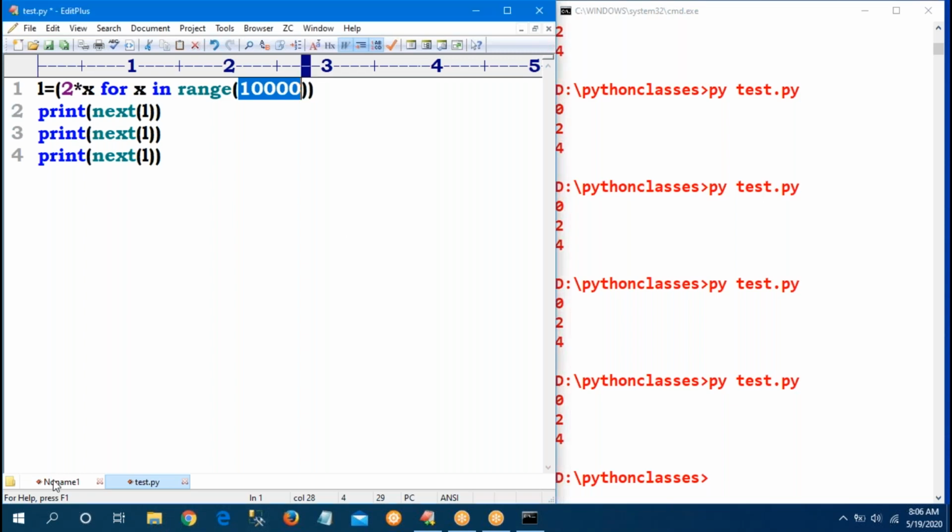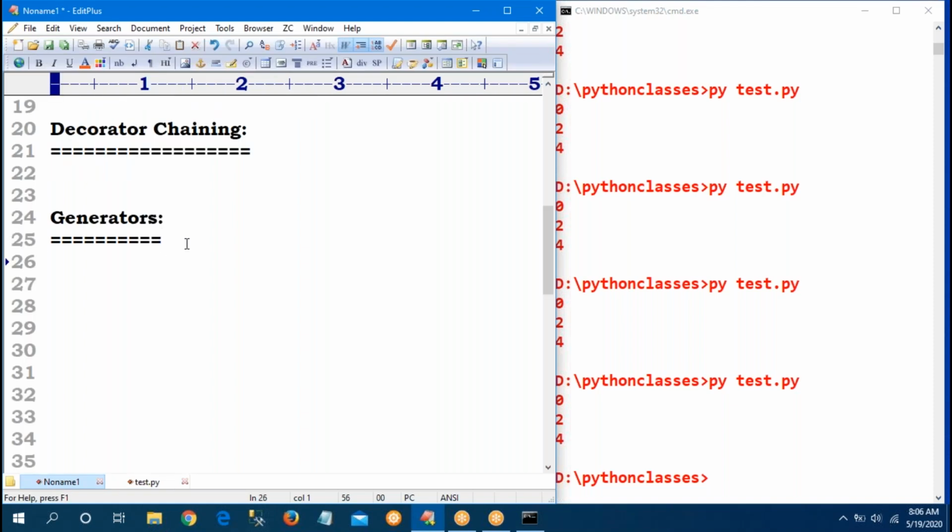Sir, now come to our concept. What is a generator? Generator is also one function which is responsible for generating a sequence of values. So a generator is also just like a normal function. The next function is used with the generator to display those values. What values am I generating? I will give examples now. So now, how to generate? There is one keyword: yield is the keyword to generate a sequence of values from the generator.